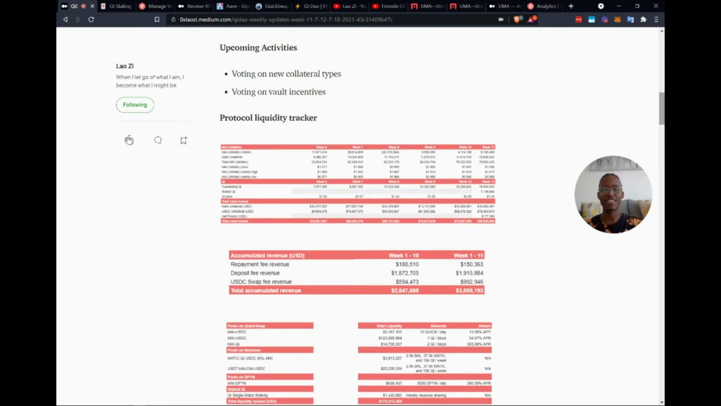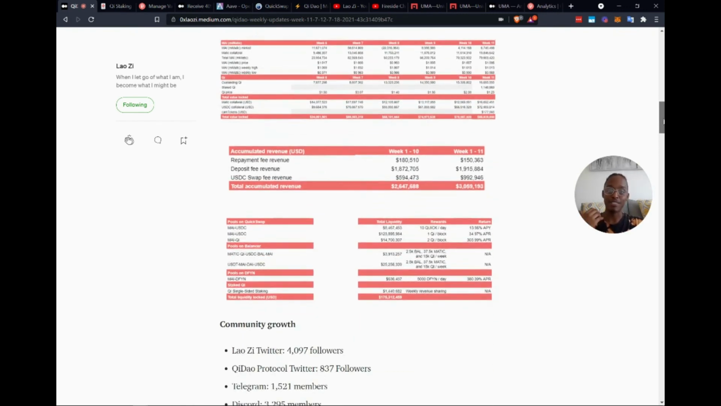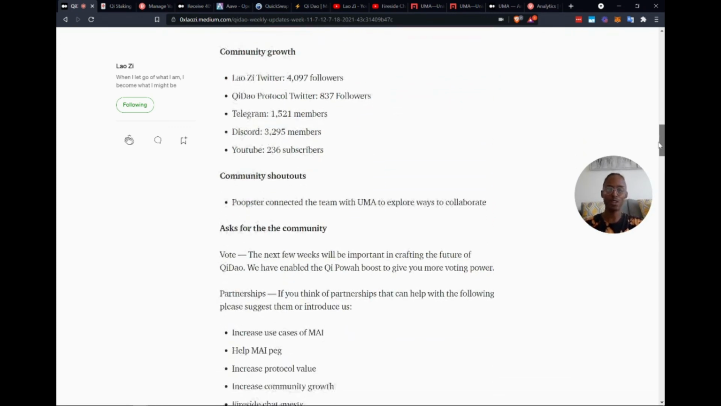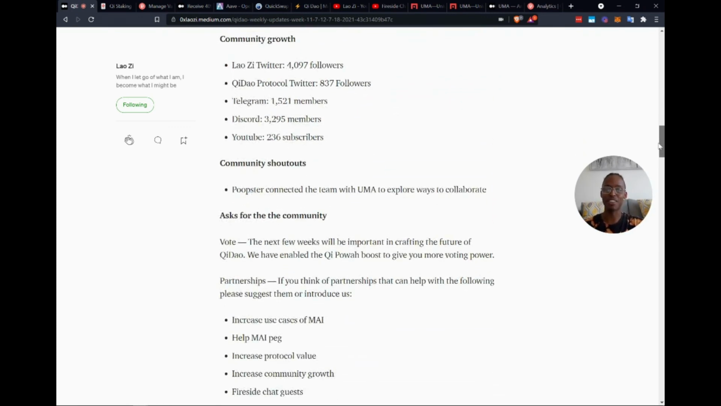What kind of rewards, what kind of incentives are going to be voted on? This is why you need to have QiDao, and this is why you need to be voting on your QiDao protocol. Okay, cool. That's basically the main part of it done.